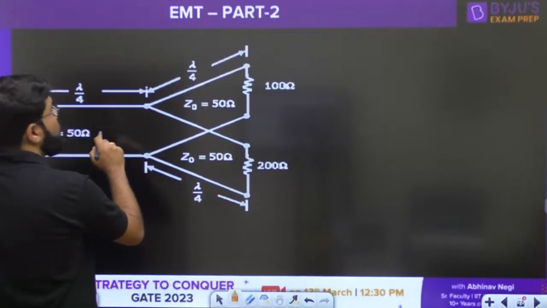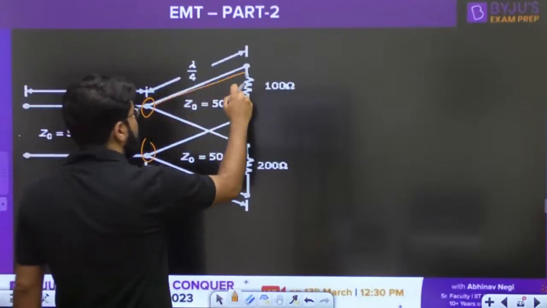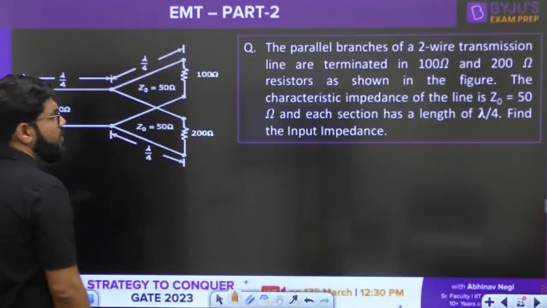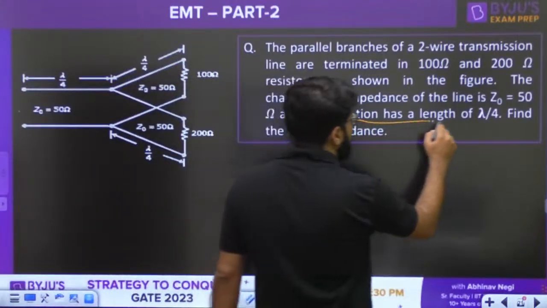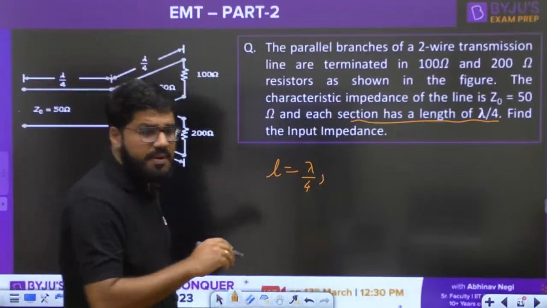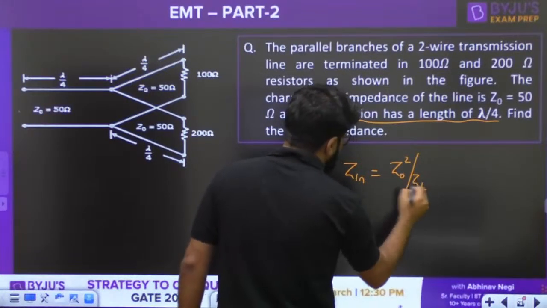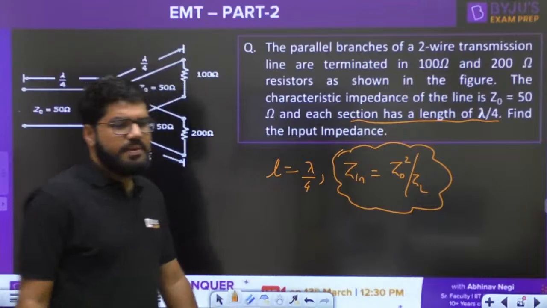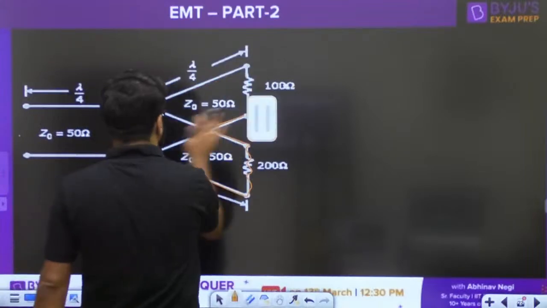The parallel branches of a two-wire transmission line are terminated in 100. So these are the two parallel sections given to you. One of them is terminated in 100, another one is terminated in 200. As shown in the figure, the characteristic impedance of the line is 50 and each line has a length of lambda by 4. So whenever the length of a transmission line is lambda by 4, what is the input impedance? Very important formula: the input impedance is given by Z0 square divided by ZL.